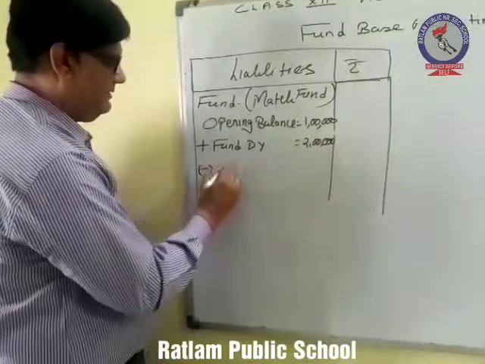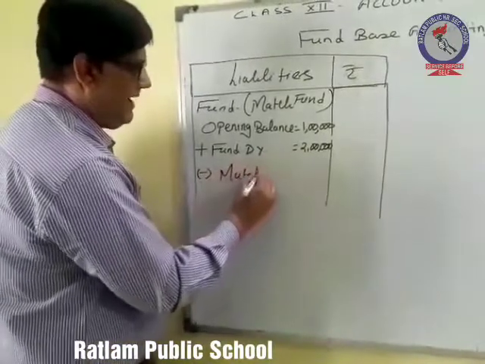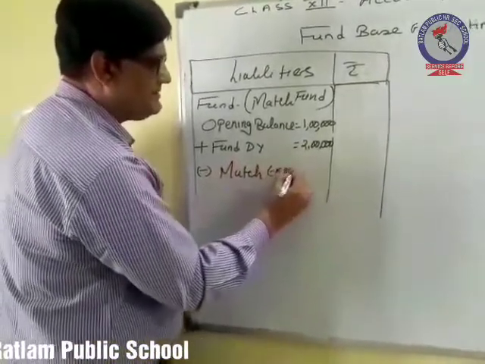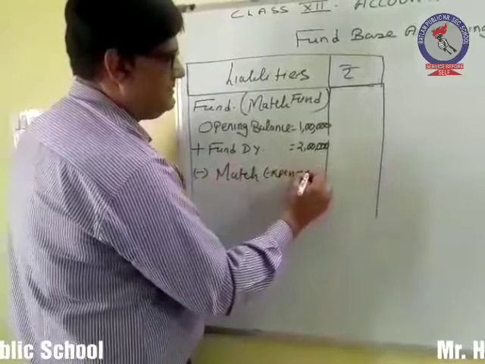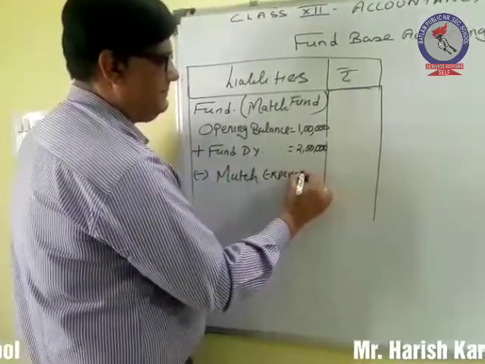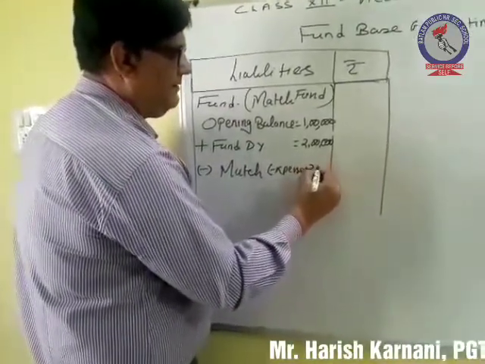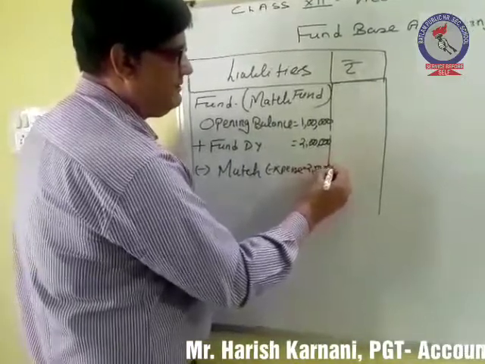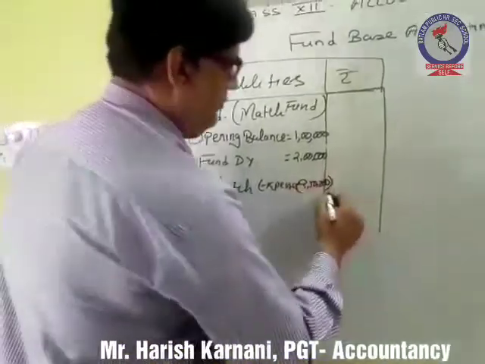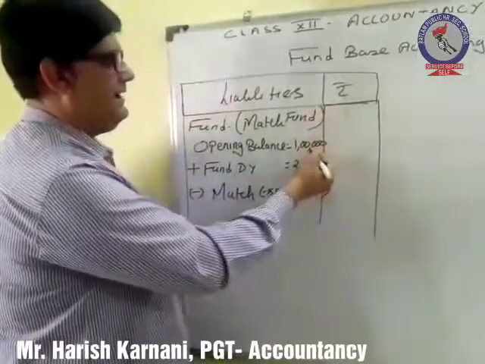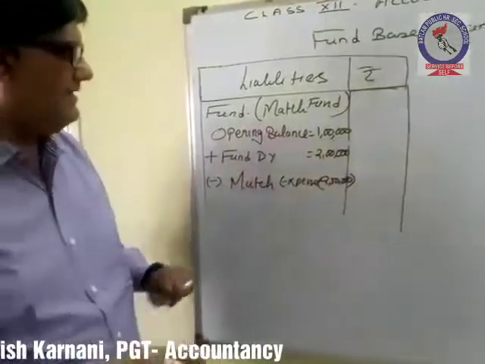Then there were match expenses, let's say 2,50,000 rupees. So overall 1 lakh rupees we were already having.